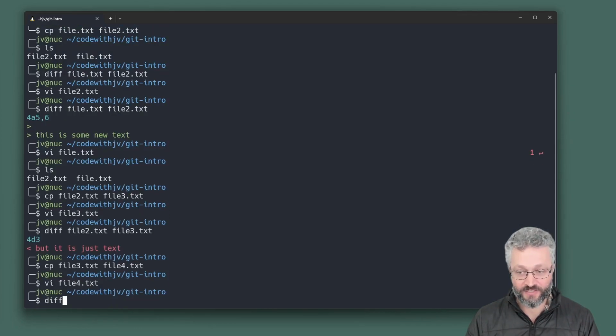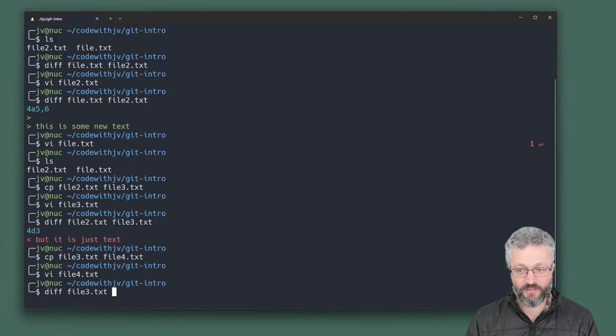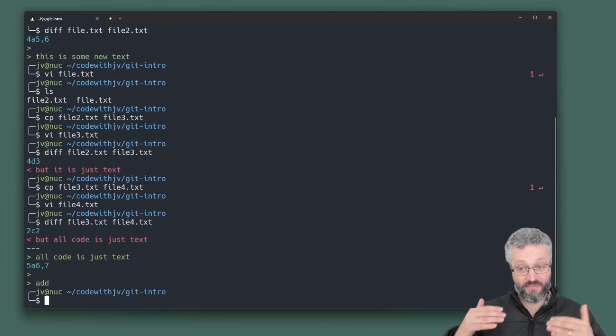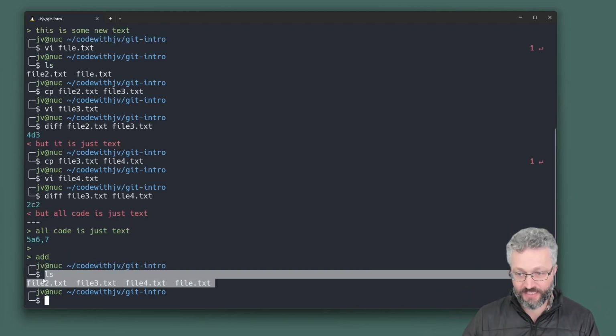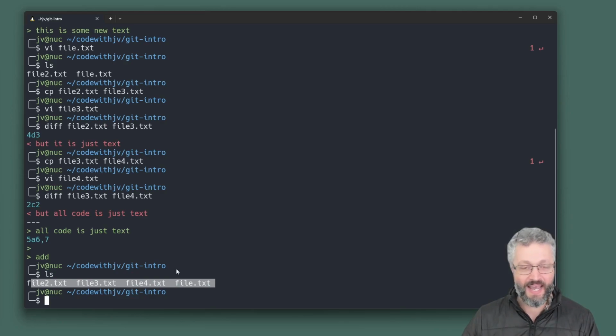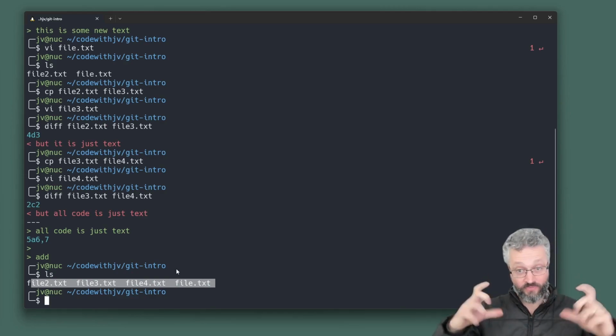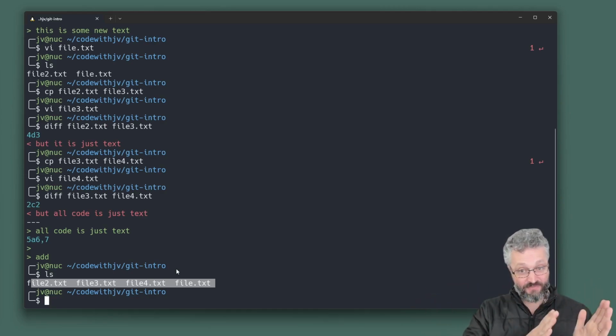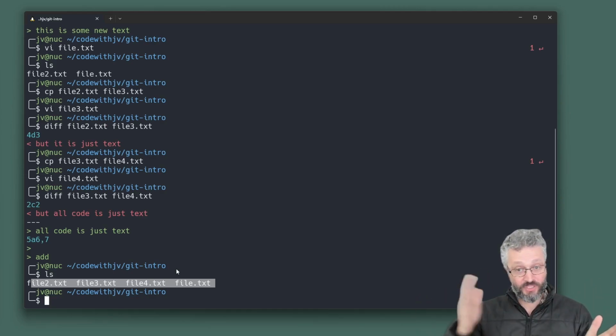I'm adding and removing. So now diff file3.txt and file4.txt, you can see that you can have this deleting and removing in the same thing. And this is what's known as a diff file. I've got 4 different files here that have changed over time, and I don't need to record the whole file structure to maintain the change log. I can just have my starting file and all the changes.